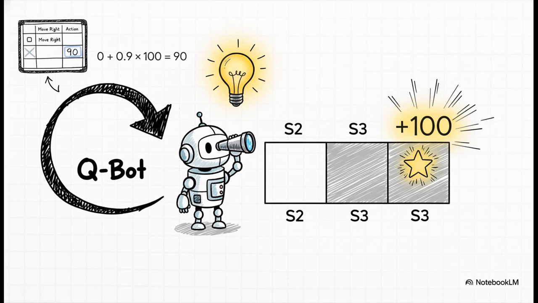So Qbot moved right, it landed in state S2, and its immediate reward was 0. Bummer. But from S2, it takes a peek ahead and sees that the best move from there could eventually lead to that big 100-point reward. So using the formula with a discount factor of, let's say, 0.9, it crunches the numbers. The immediate reward, 0, plus the discounted future reward, which is 0.9 times 100, gives it 90. And just like that, its map is updated. It has learned that moving right from S1 is actually a really, really good idea.